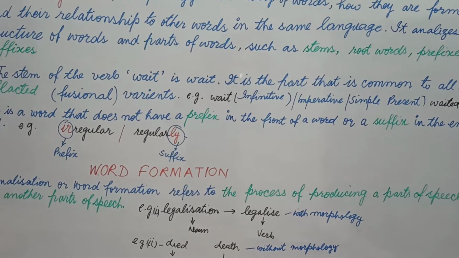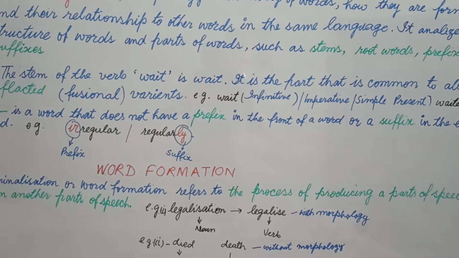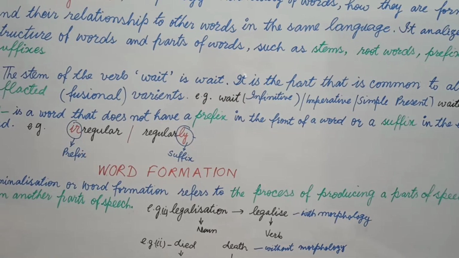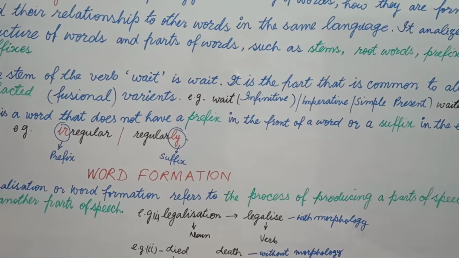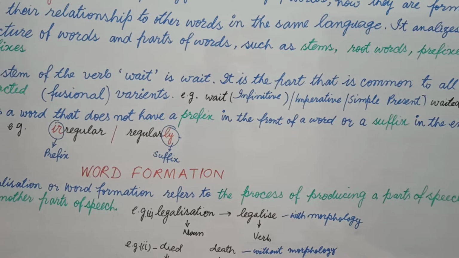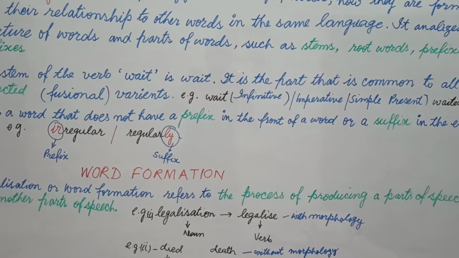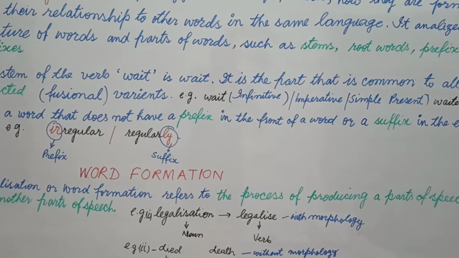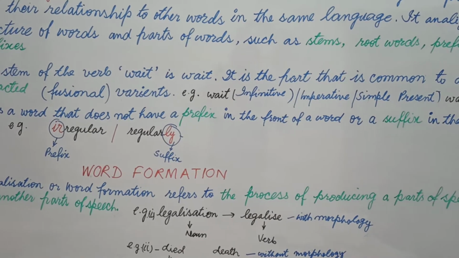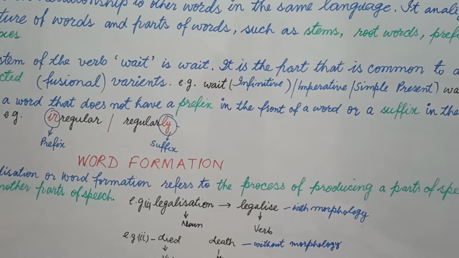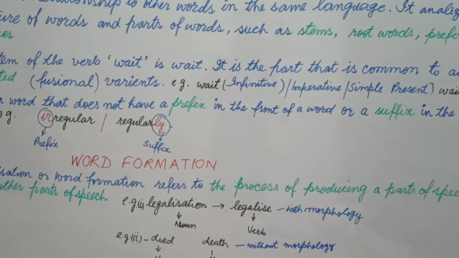Legalization is a noun, and we are going to change it into a verb. Then students, what we did, we removed tion, which is called a suffix, a part of a word that is used at the ending of the word, and the word has become legalize.